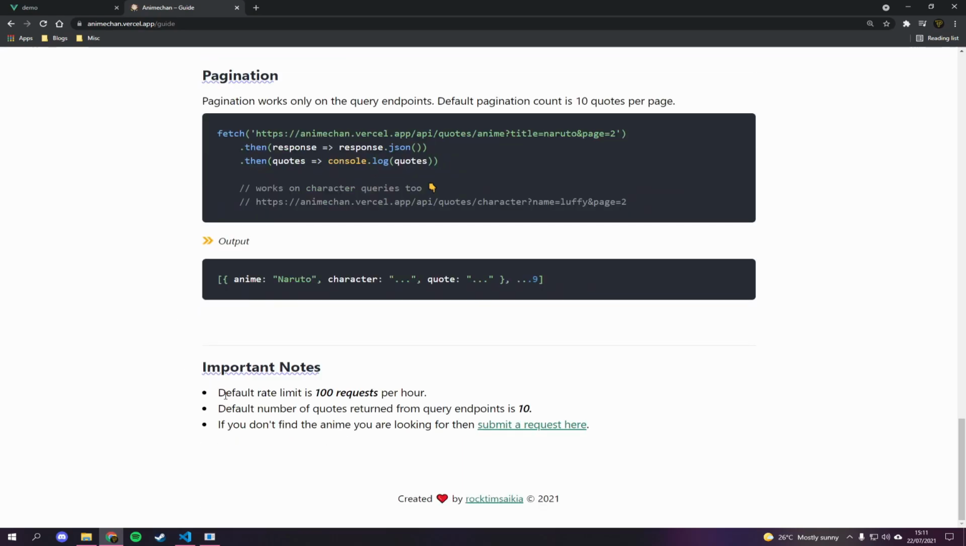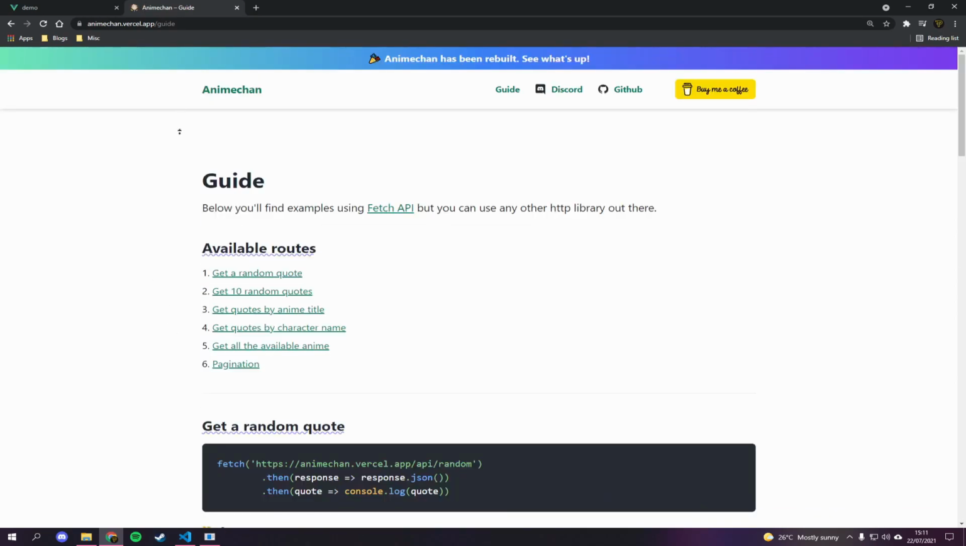And also, just a thing to note is you can only make 100 requests per hour. I've already made quite a few, so hopefully we don't get blocked out at any point during this. But if we do, it'll be a good lesson for you. So yeah, cool. Let's get started.